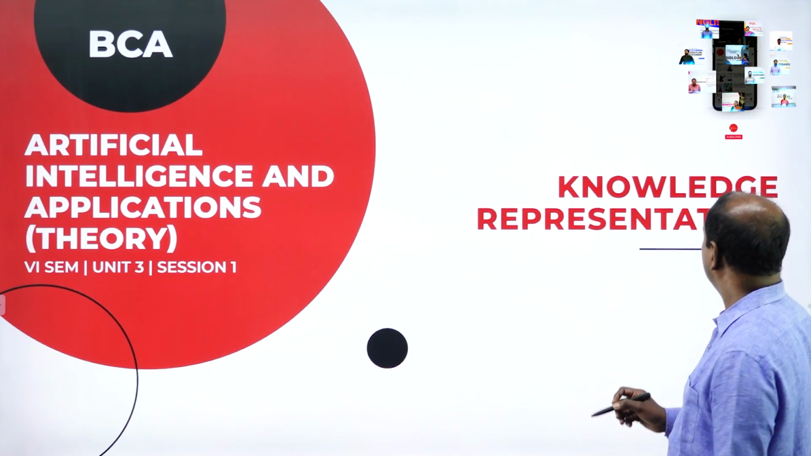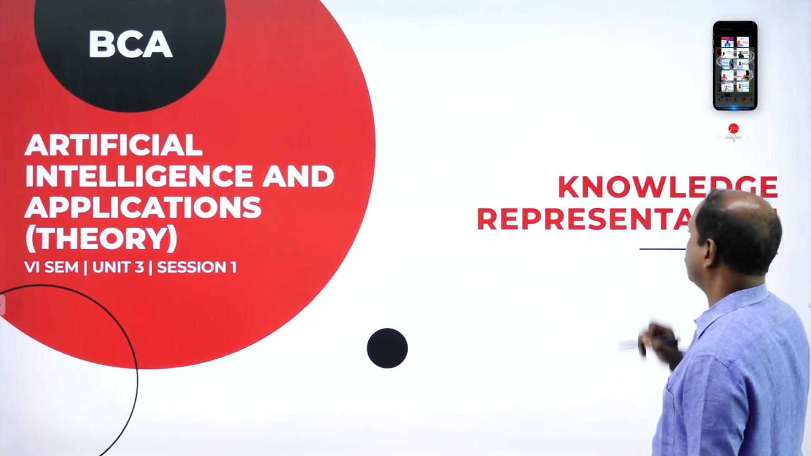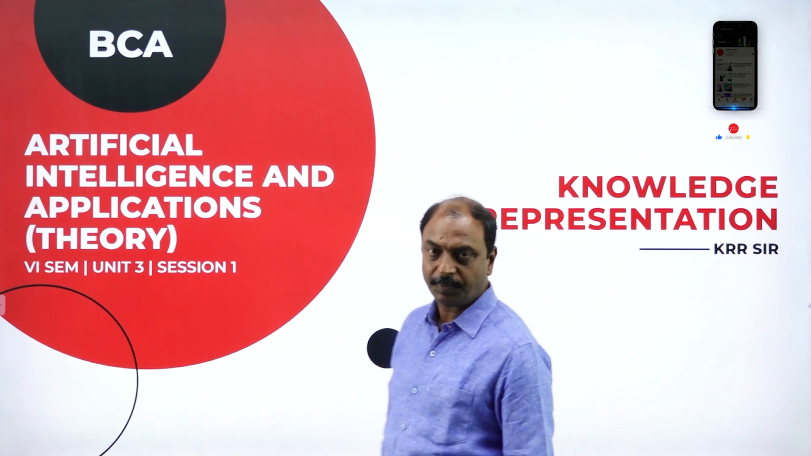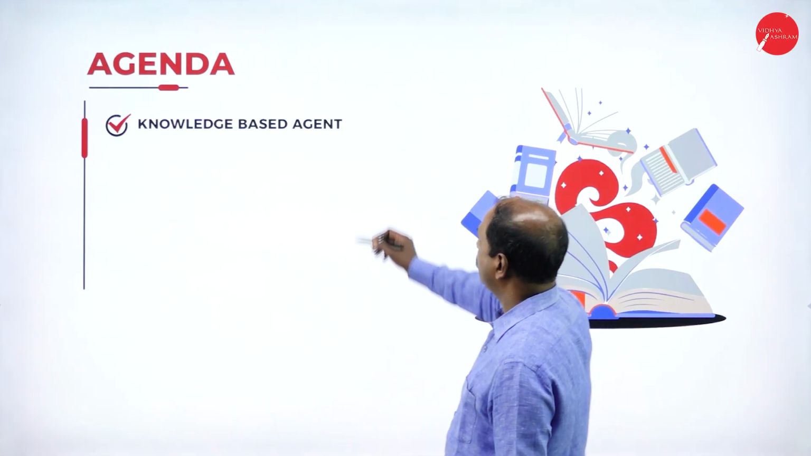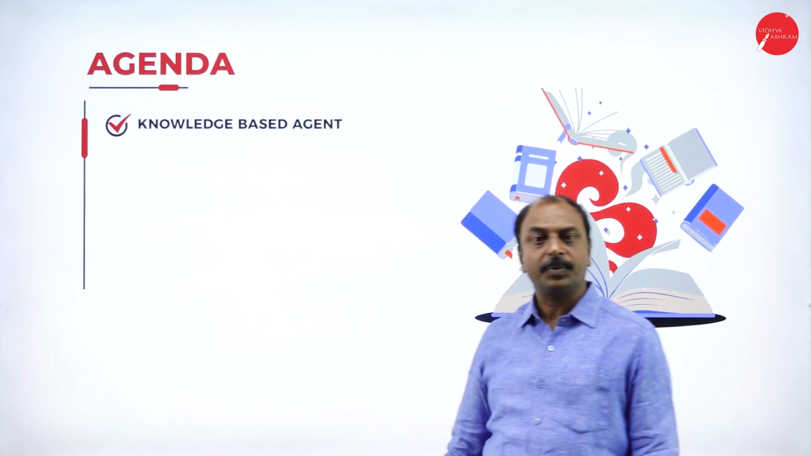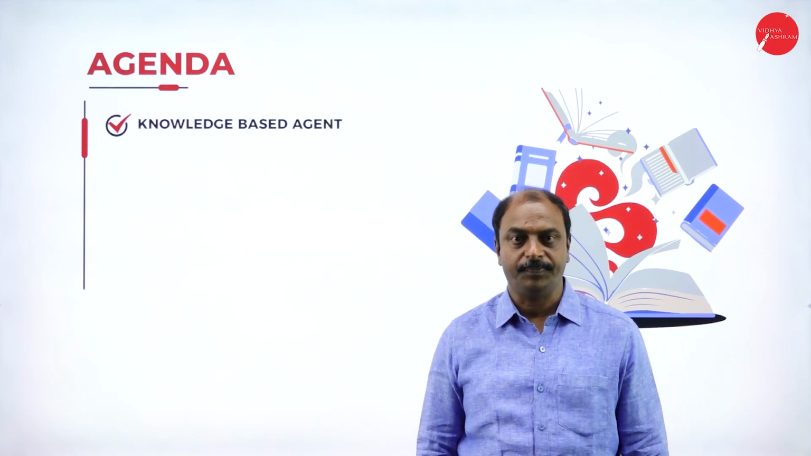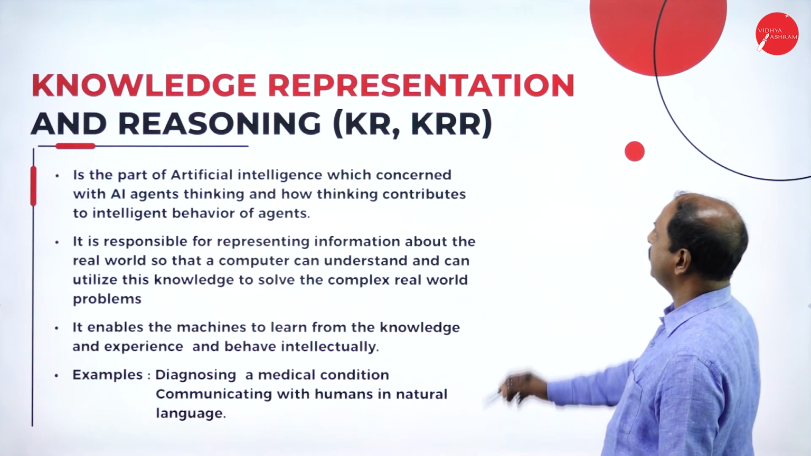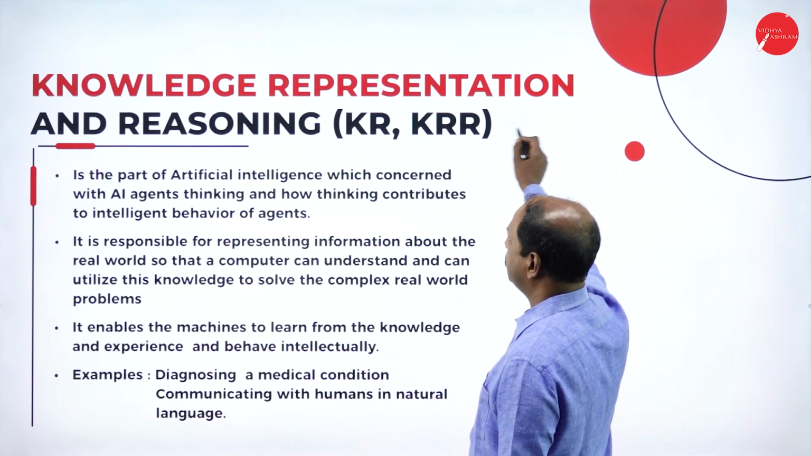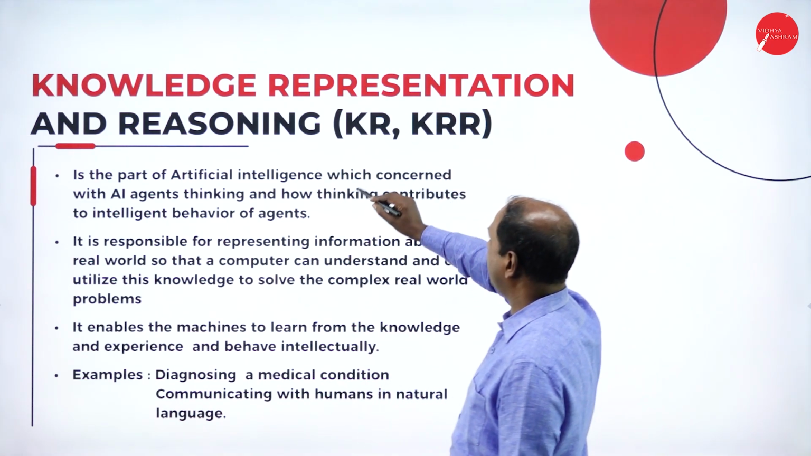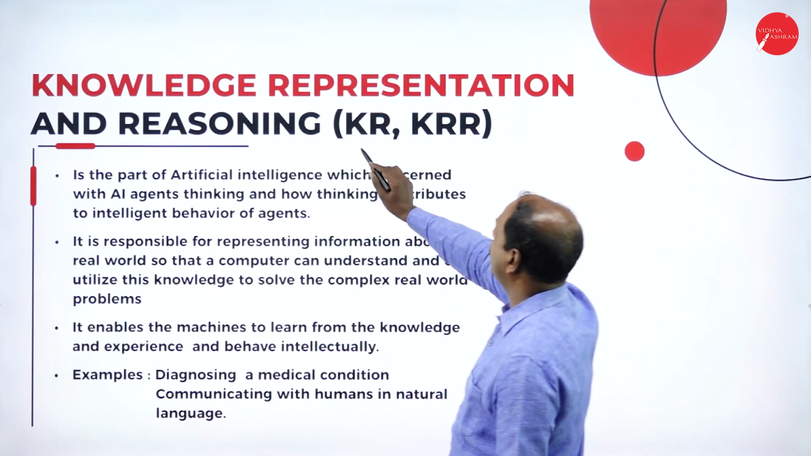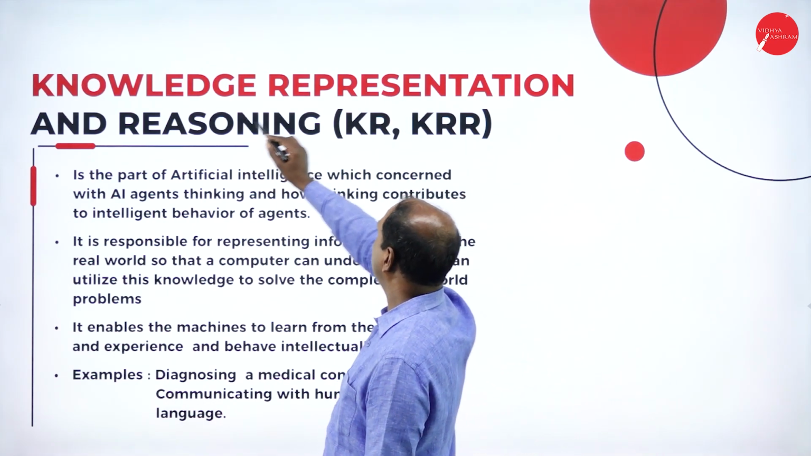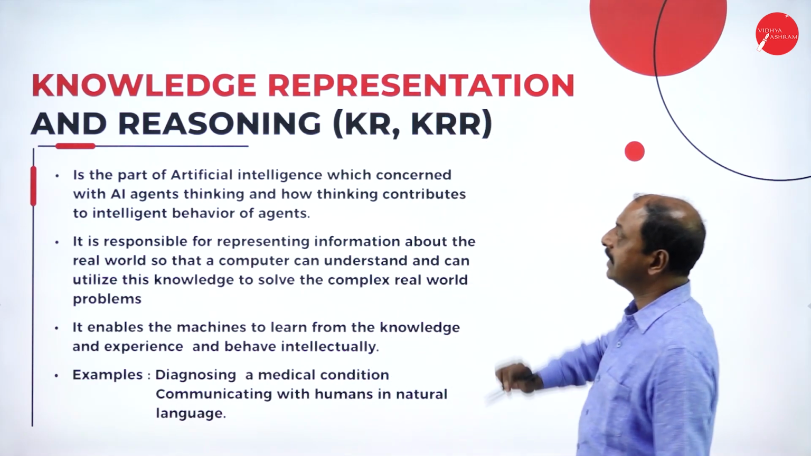The Unit 3 is Knowledge Representation in AI. That is the chapter. Now, in this session, we are going to talk about knowledge-based agent. These are the topics to be covered in this session. Now, let us see what is knowledge representation and reasoning. It is KR, knowledge representation, and KRR stands for knowledge representation and reasoning.